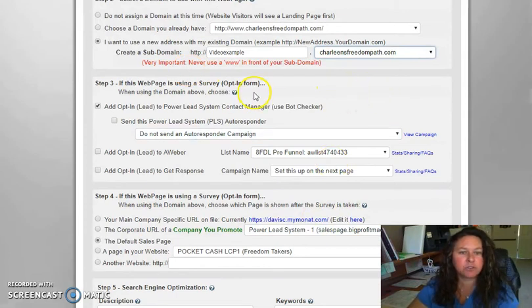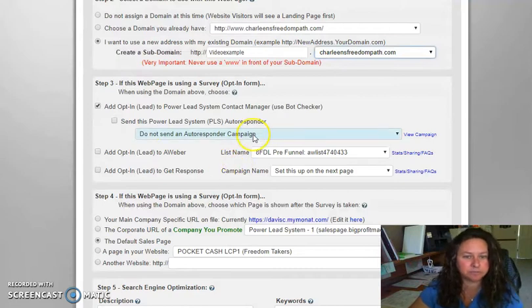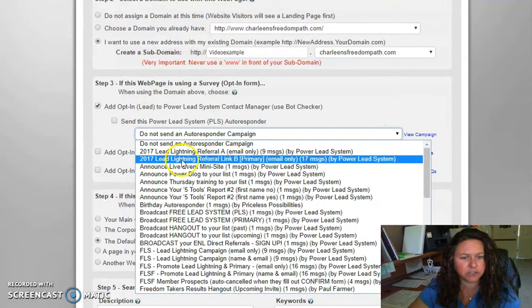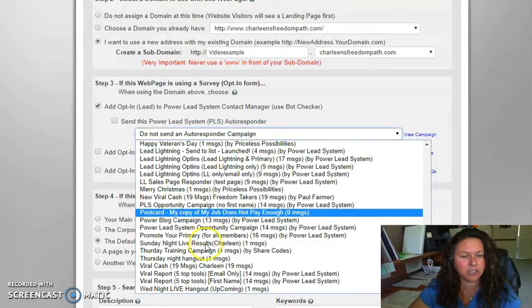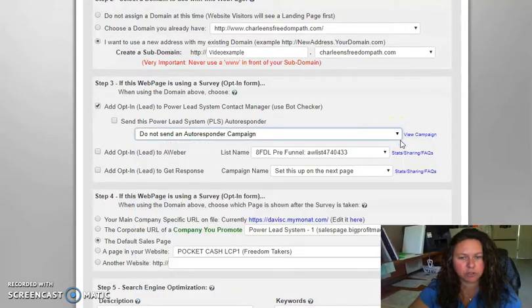Okay, and then it gives you an option for an autoresponder. So when somebody opts in, that means they've entered their email address and name on our lead capture page, and then it's going to put them into our autoresponder system. You can choose from all of the autoresponder messages that we have in here. You can customize all of these, and we'll do that on another video. But at this point, I'm just going to put do not send an autoresponder campaign.